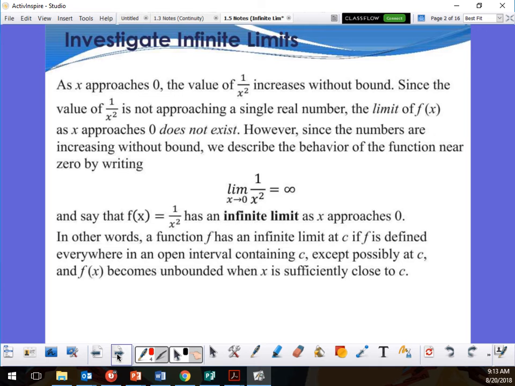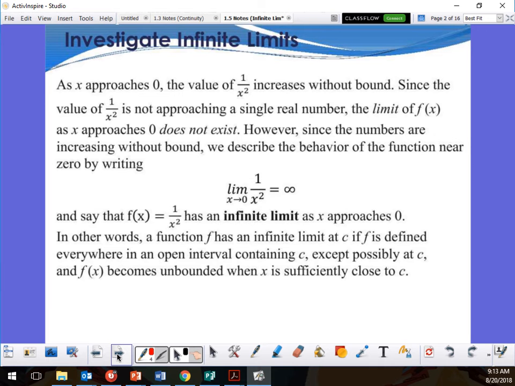However, since it's increasing without bound, we describe the behavior of the function near 0 by writing the limit as x approaches 0 of 1 over x squared is equal to infinity. The limit doesn't exist, but it's going to infinity because infinity is an idea, not a number.